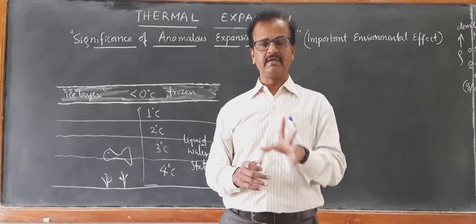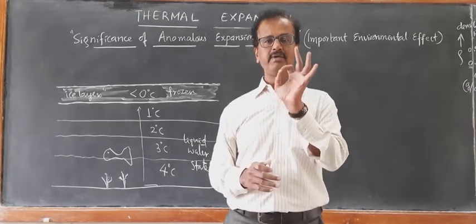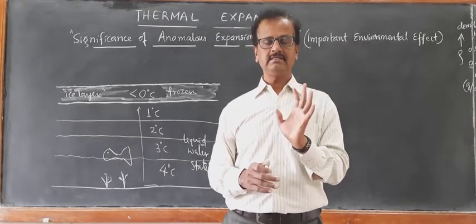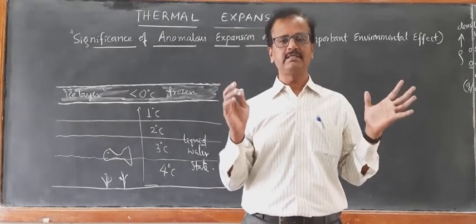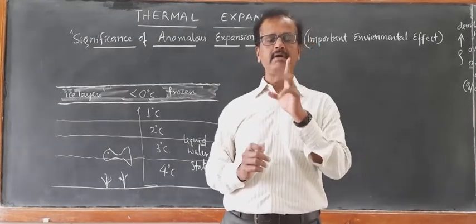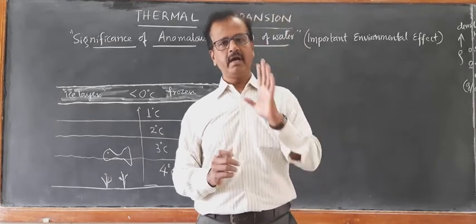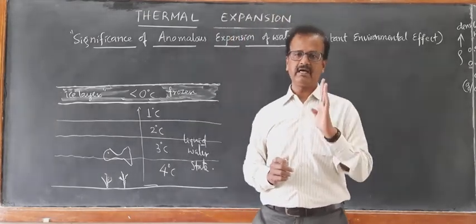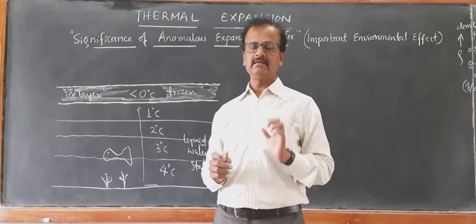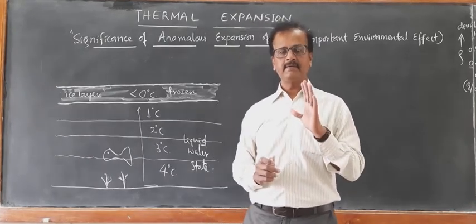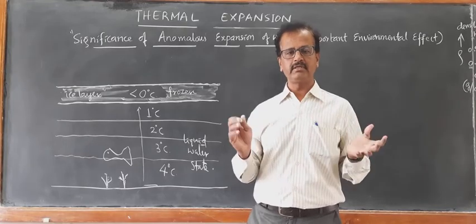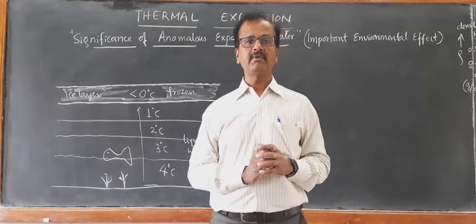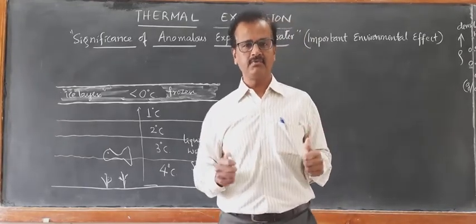But at 4 degrees Celsius, the volume is minimum. As a result, the density is maximum. The water has a maximum density of 1 gram per centimeter cube at 4 degrees Celsius at atmospheric pressure. That is the importance of the volume expansion of water, which is peculiar, therefore it is termed anomalous expansion of water.